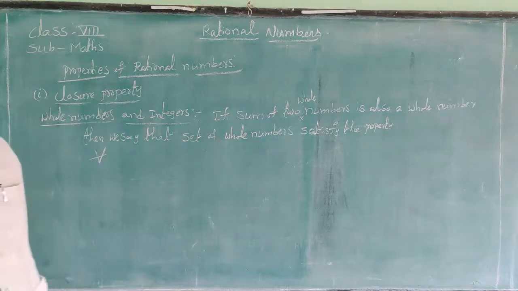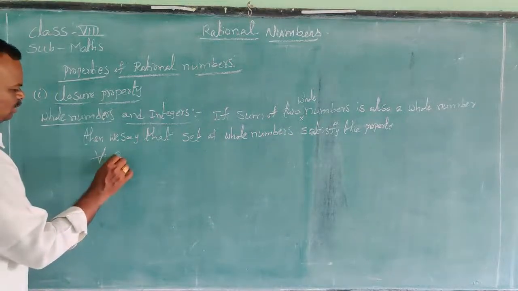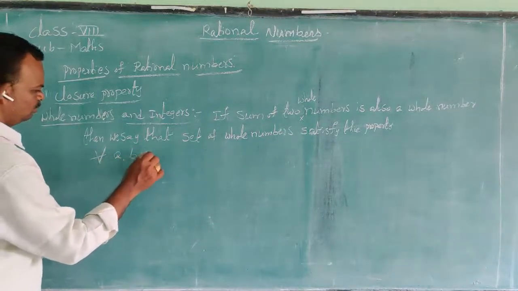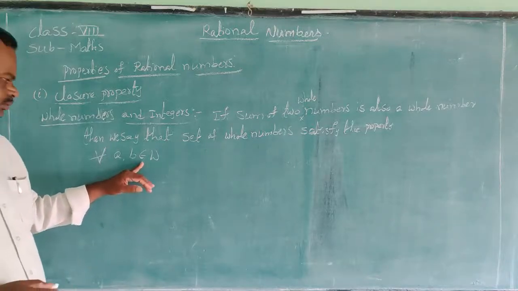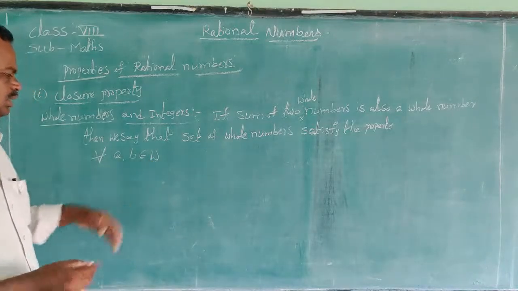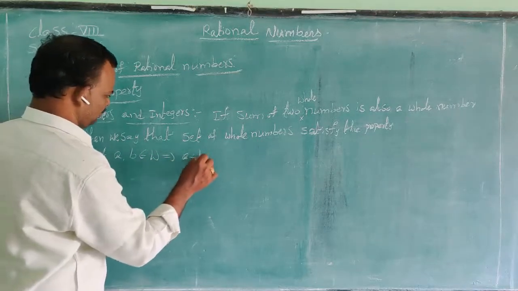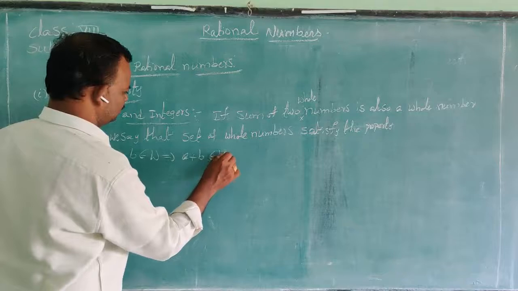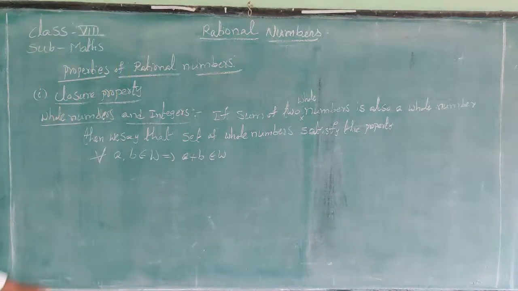For all means total numbers. For all A comma B belongs to W. This symbol means belongs, W means whole number, implies A plus B belongs to W.